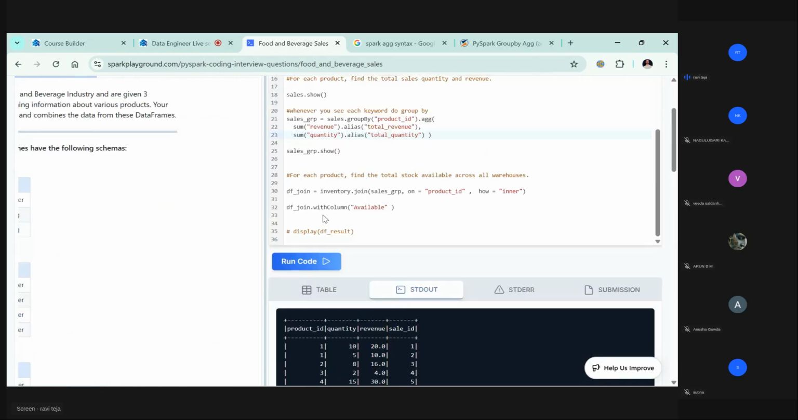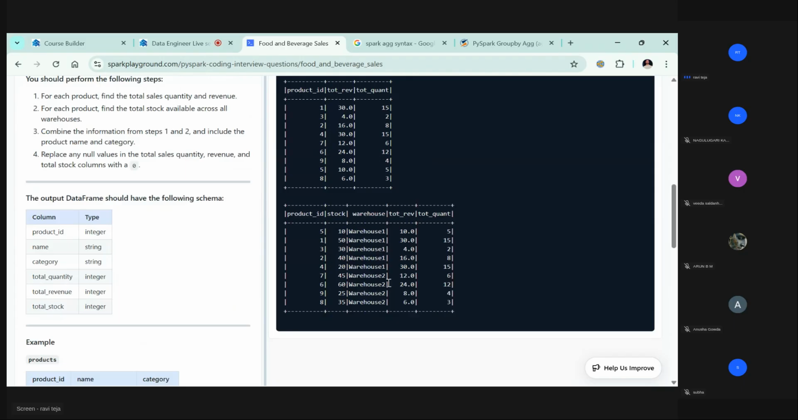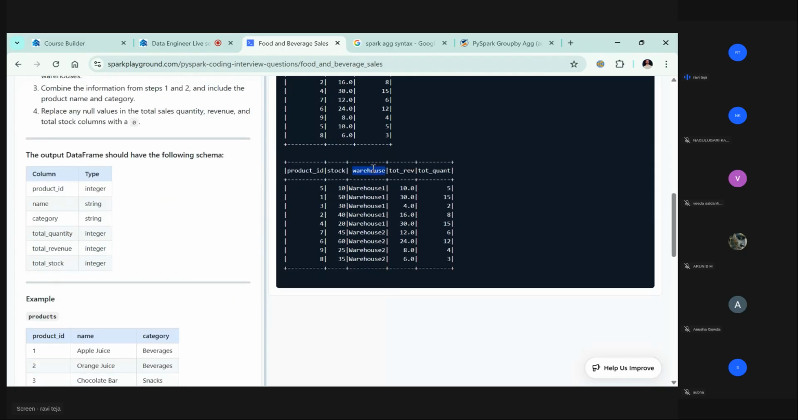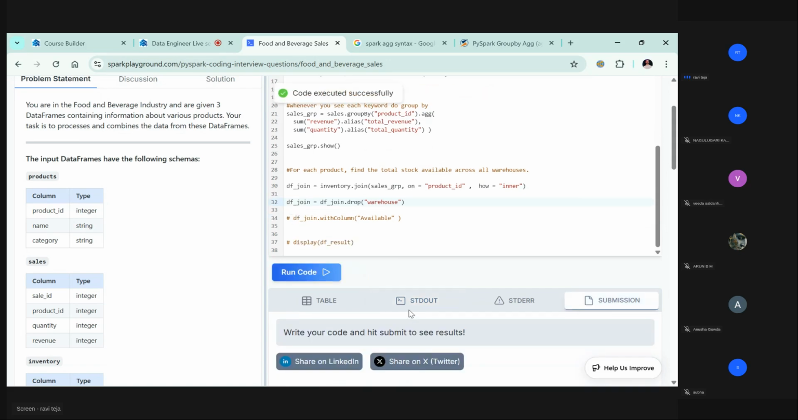Okay, let's drop the warehouse column now. After this join, df_join dot drop. Which one did I want to drop? I wanted to drop this warehouse column. Let me drop this. This is not expected in the output, so that's why we are just dropping this. So df_join is equal to this. I'm just assigning to the same variable, so it's just overwritten. Okay, so let's go and see.